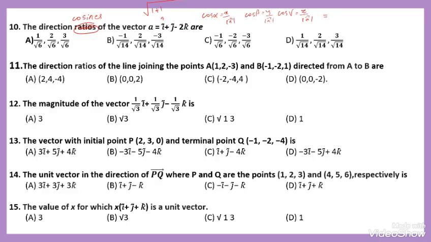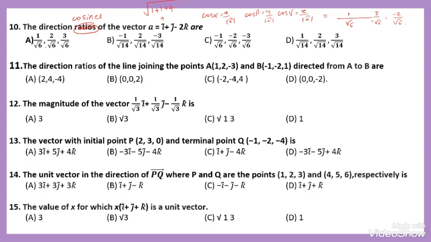1 square is 1, and minus 2 square is 4. That is 1 plus 1, 2, 2 plus 4, 6. I'm going to write that generally the magnitude is root 6. Here x, the corresponding element of i is 1 by root 6. The corresponding element of j is 2 by root 6. And the last one is minus 2 by root 6. Here is the answer for this problem.